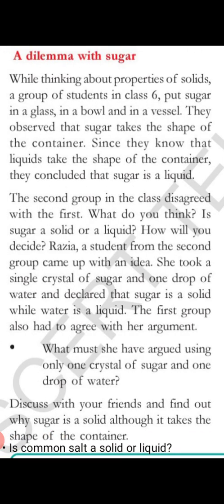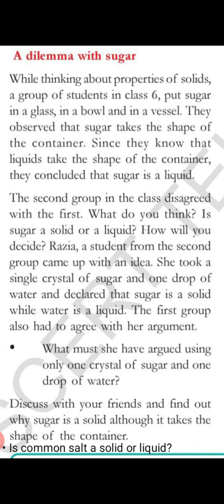Next, a dilemma with sugar. Dilemma means confusion. So what confusion do we have with sugar? Let's see. While thinking about properties of solids, a group of students in class 6 put sugar in a glass, in a bowl and in a vessel. They observed that sugar takes the shape of the container. Yes or no, children? As we pour sugar into a glass, bowl and vessel, that sugar is taking the shape of the container. Since they know that liquids take the shape of the container, they concluded the sugar is a liquid.